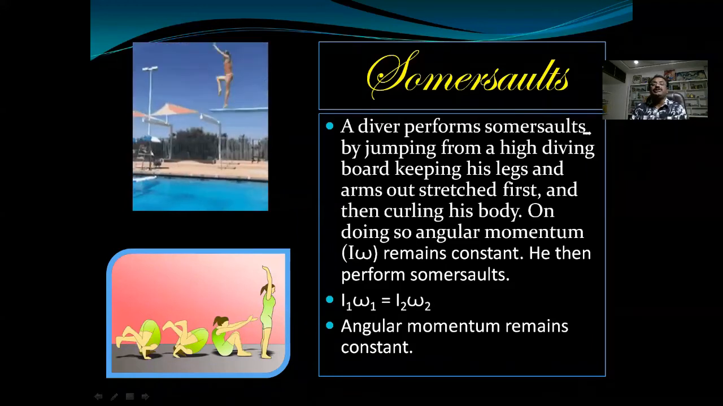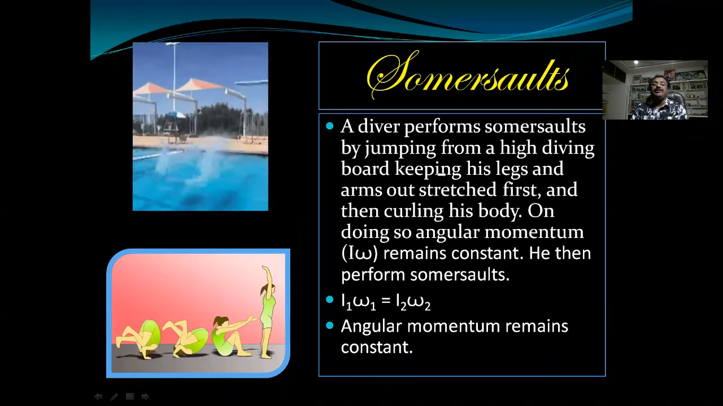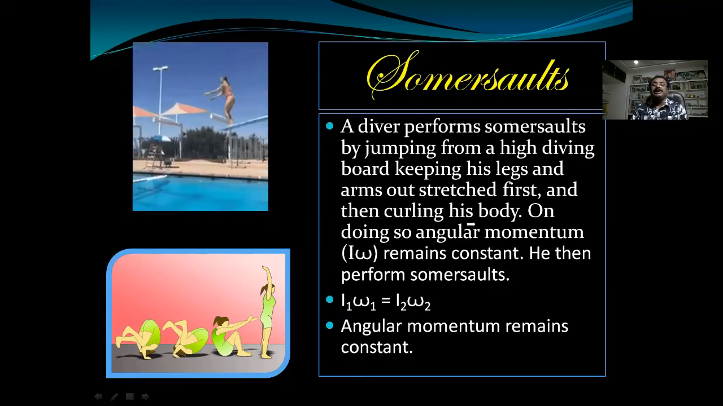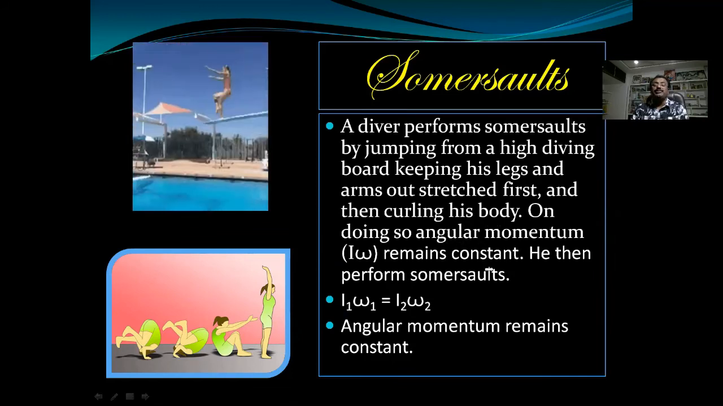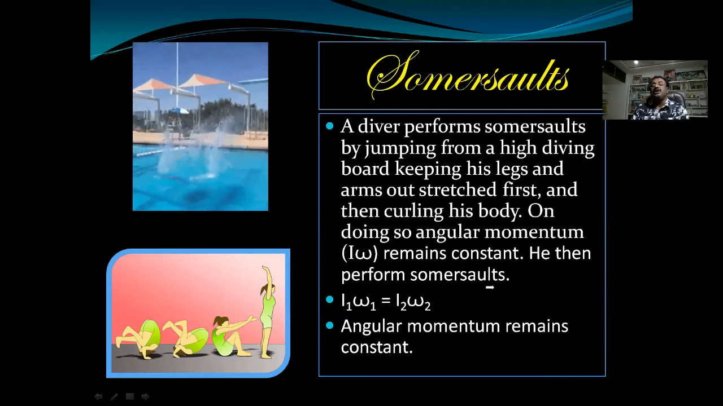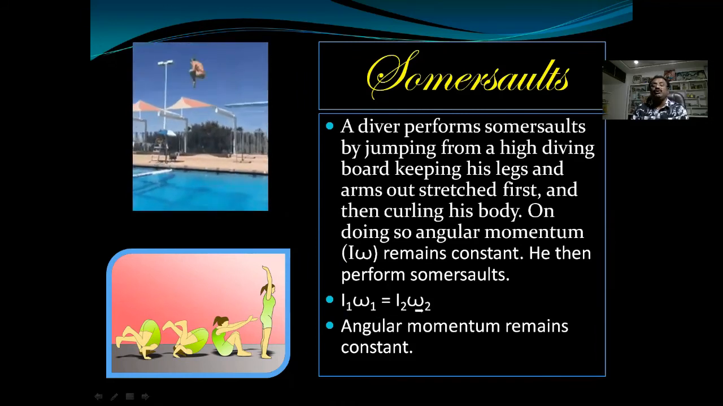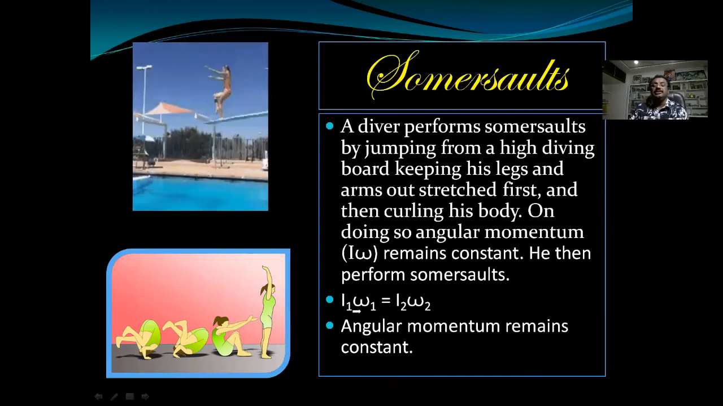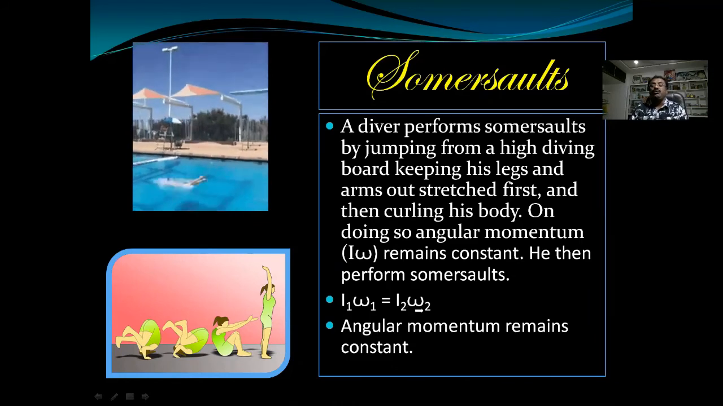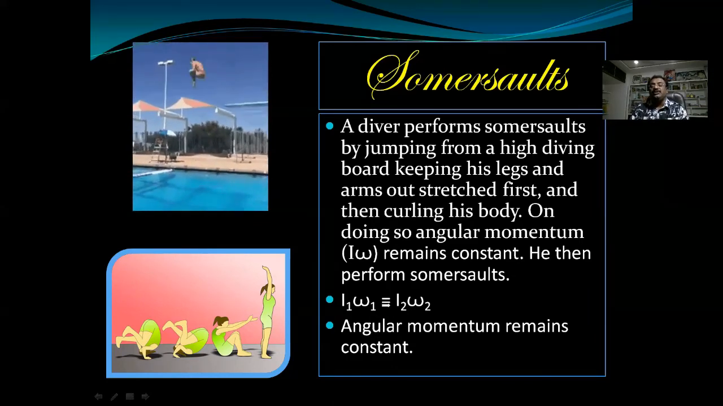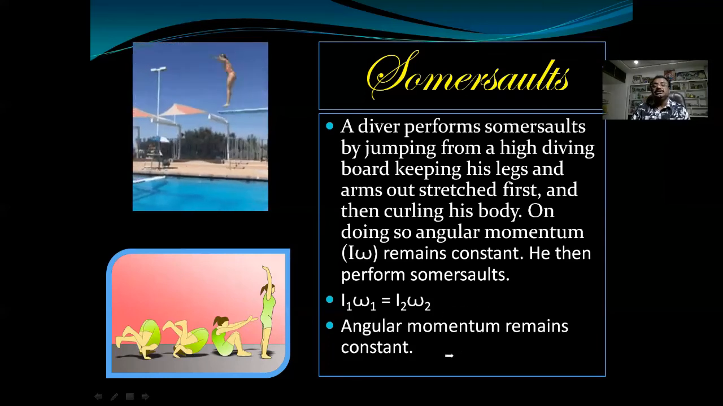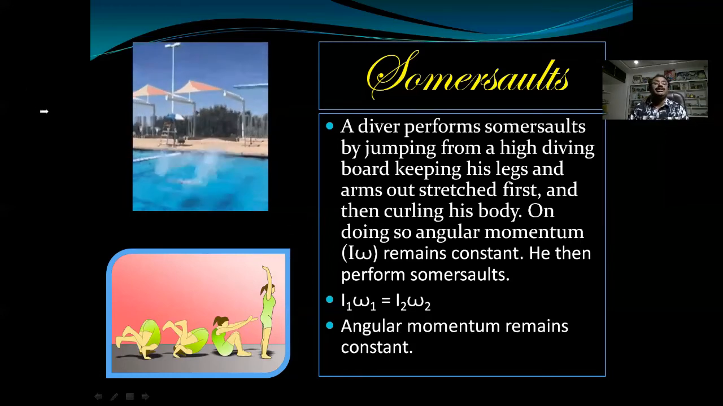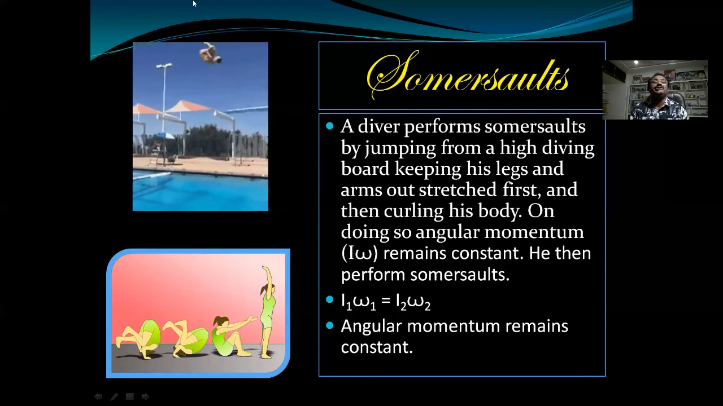A diver performs a somersault by jumping from a high diving board, keeping his legs and arms out, and then curling his body. On doing so, angular momentum remains constant. He then performs the somersault. So I1 omega 1, I2 omega 2. I1 omega 1 is when she is moving her hands and legs away, and I2 omega 2 is when she is bringing them towards her body. The product of them is equal. The angular momentum remains constant because there is no external torque acting on him. So this is the principle of conservation of angular momentum in the case of somersaults.